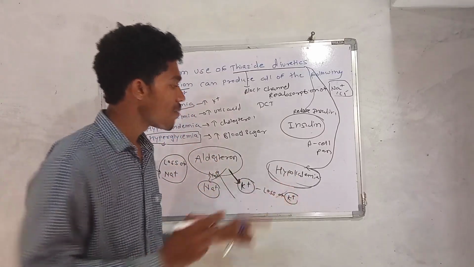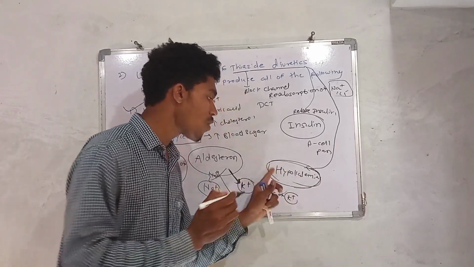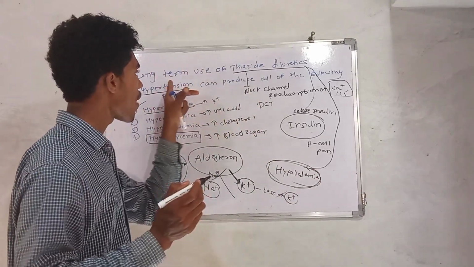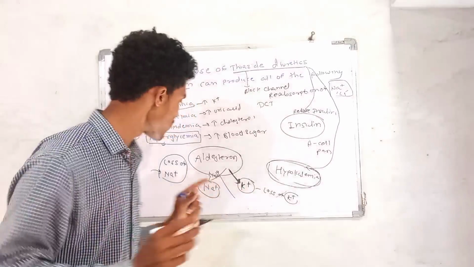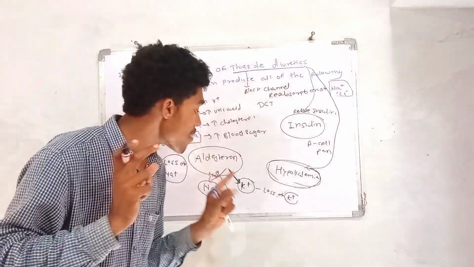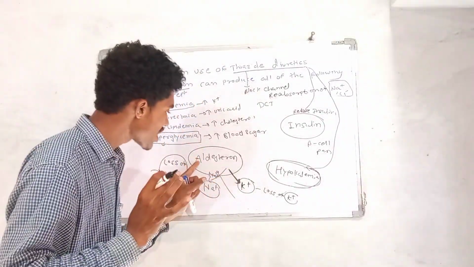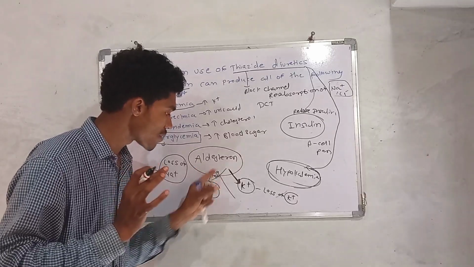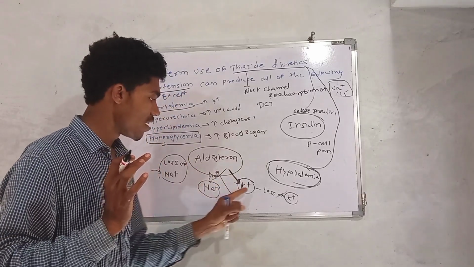So hypokalemia is a severe type, the abundant type of side effect shown by the thiazide diuretics. Remember why hypokalemia happens. See, aldosterone is one of the compounds that maintain the level of sodium and potassium.